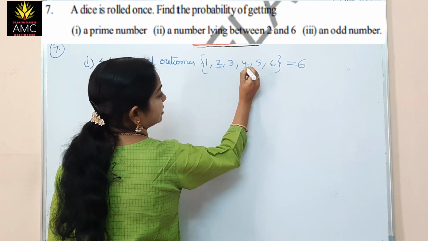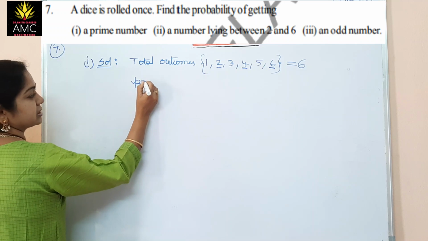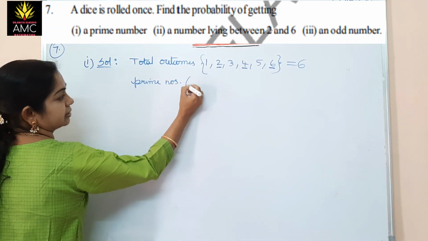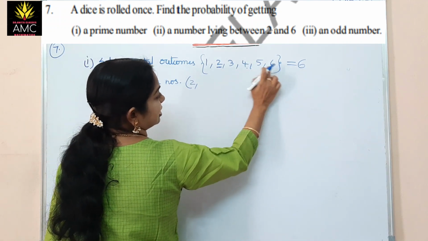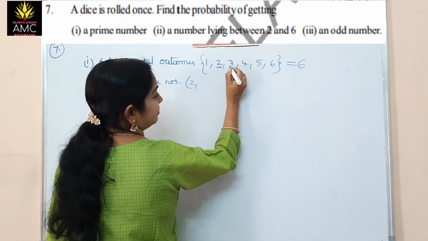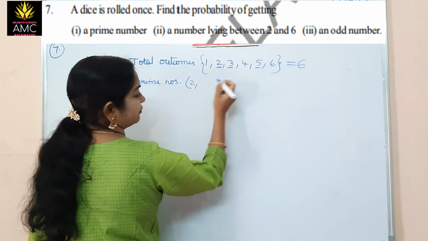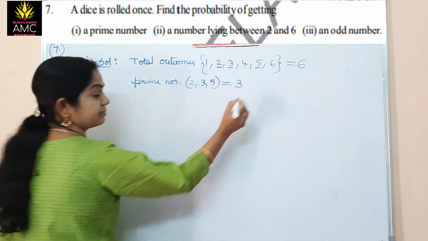This is a prime number, this is a prime number, this is a prime number. So prime numbers are here: 2, 3 and 5. I am writing even numbers. So 2, 3 and 5 are the prime numbers. That means 3 prime numbers are there.